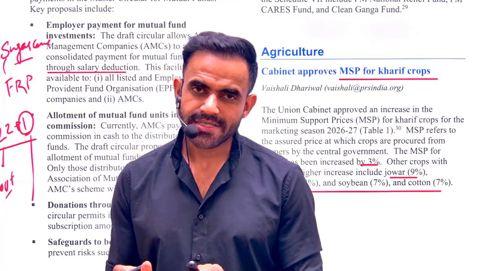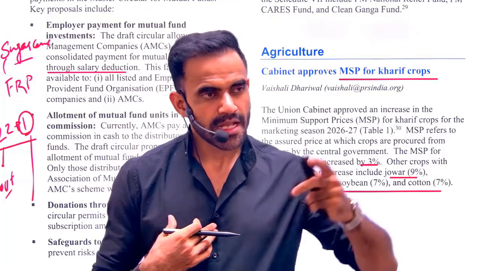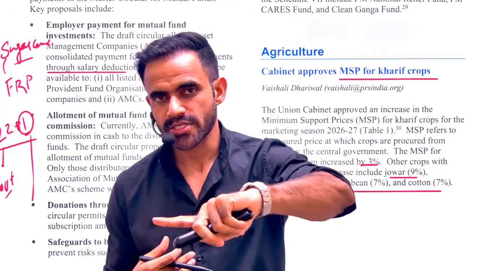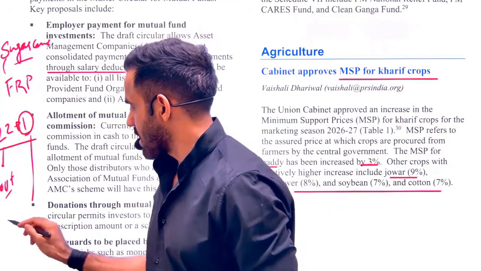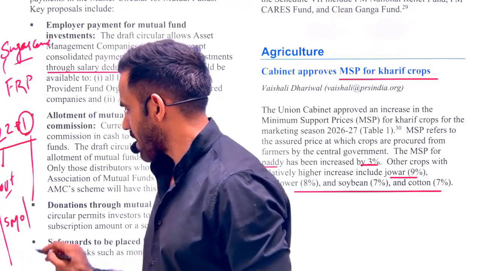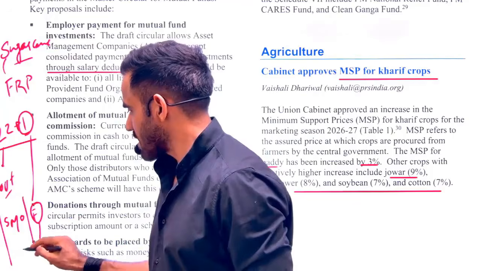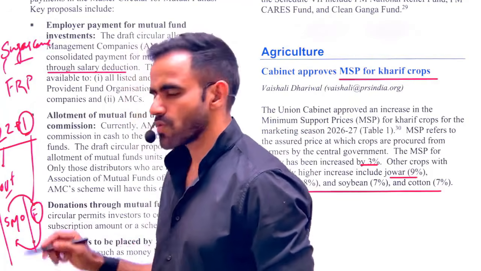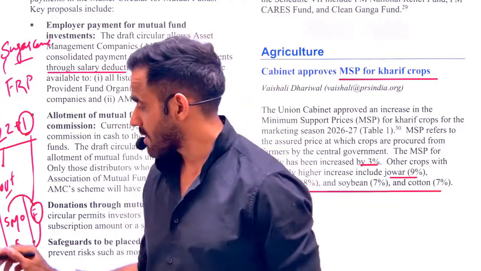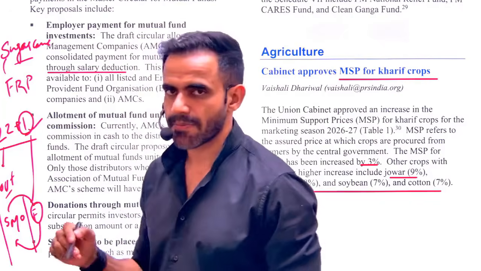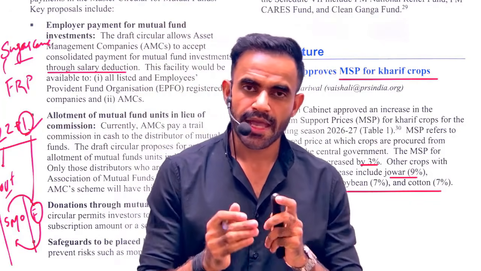So the government is saying, we will announce the price. The price will be paid by the sugar mill owners. To whom? To the sugarcane farmers. So 3 parties are there in this case. The government is there, sugar mill owners are there, and farmers are there. Farmers are going to sell their sugarcane to sugar mill owners. Sugar mill owners will pay the price to these farmers. What price? The price which is fixed by the government. What is the name of that price? That price is FRP.